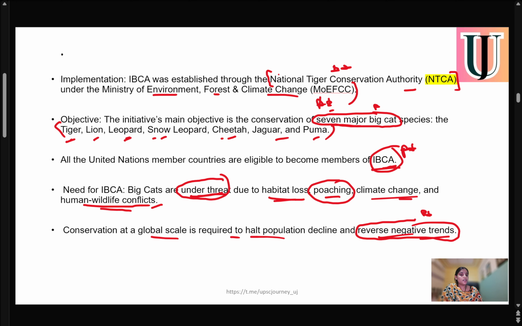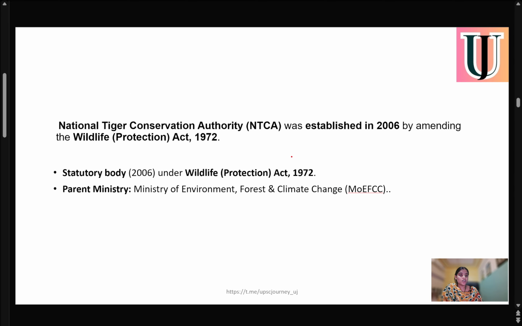Now, as we have seen, the implementing agencies are the National Tiger Conservation Authority and the Ministry of Environment, Forest and Climate Change. Talking about the National Tiger Conservation Authority, it was established in 2006, very important. It can be directly asked in which year NTCA was established: in 2006, by amending the Wildlife Protection Act of 1972.